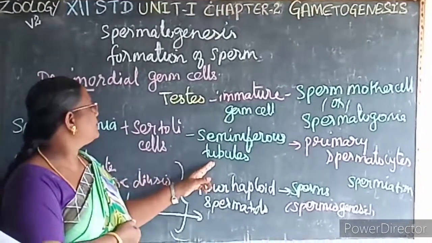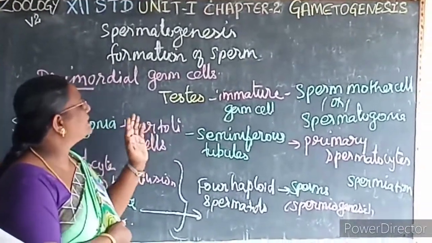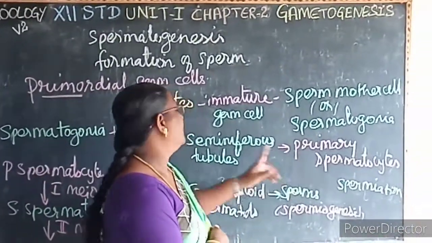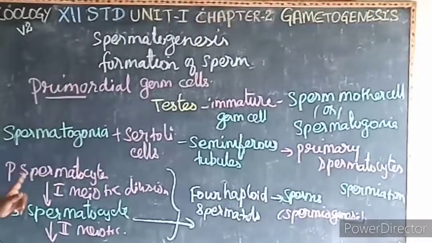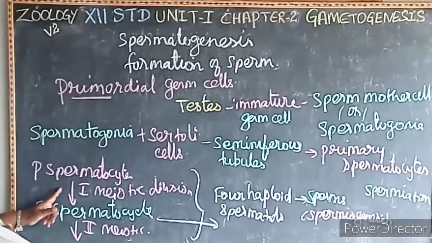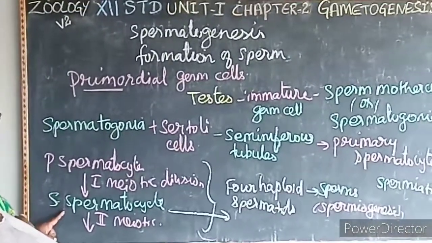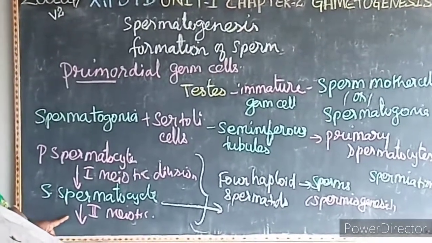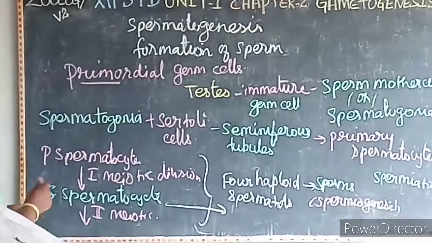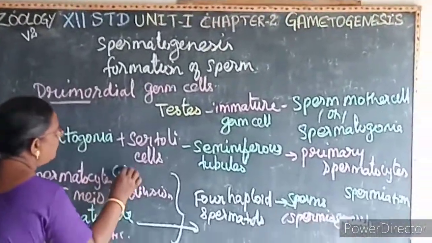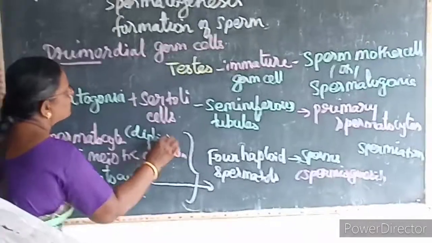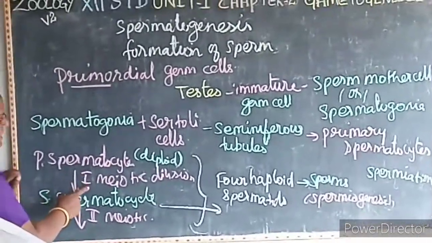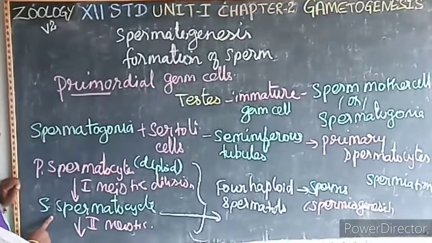In the seminiferous tubules, this spermatogonia is enlarged and modified to form what? Primary spermatocytes. The primary spermatocytes, which are diploid in nature, undergo a first meiotic division or reduction division to form secondary spermatocytes.